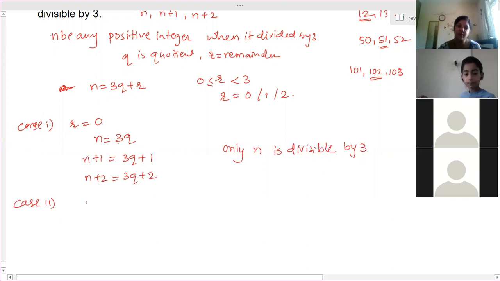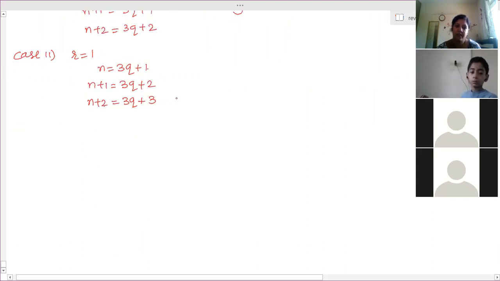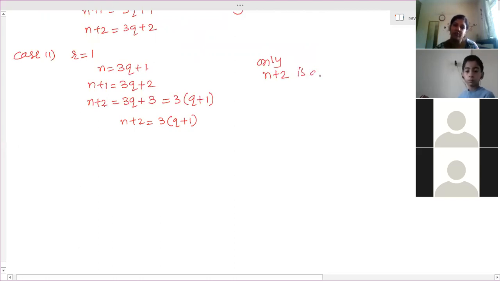Case 2: r is equal to 1. So n is equal to 3q plus 1. n plus 1 is equal to 3q plus 2. And n plus 2 is 3q plus 3, that is 1 plus 2, which is plus 3. Now here we can take 3 common from the last one: n plus 2 is equal to 3 into q plus 1. So n plus 2 is divisible by 3. Only n plus 2 is divisible by 3.